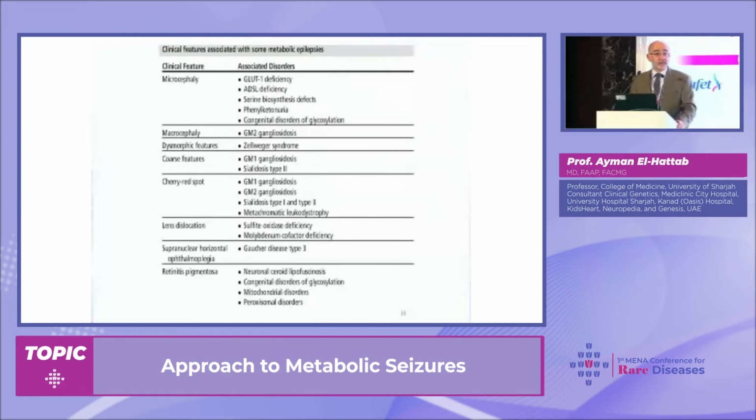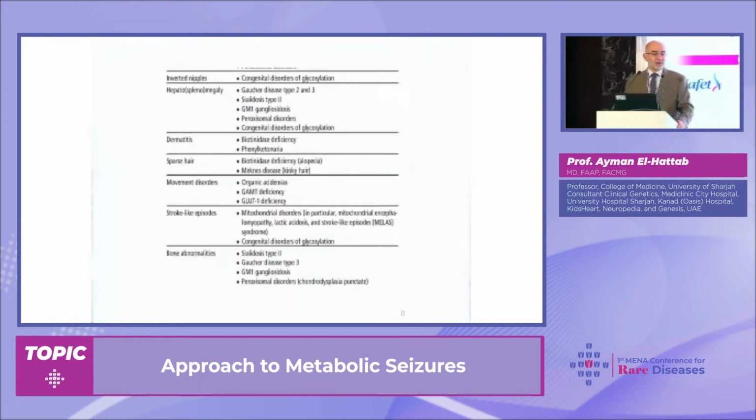Retinitis pigmentosa can be a feature for some conditions. Still have one more slide about this. Hepatosplenomegaly is something very important to look for. Skin and hair, dermatitis and hair changes, these can be associated with some cofactor and vitamin deficiencies. Stroke-like episodes, and the classic syndrome is MELAS, a mitochondrial disease that can be associated with stroke-like episodes. And of course, bone abnormalities.